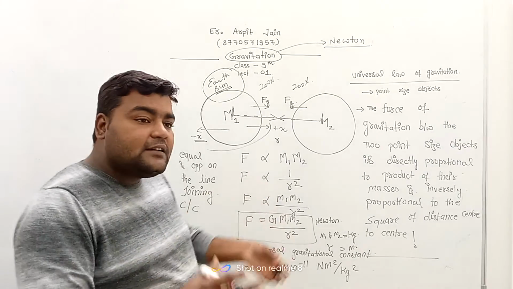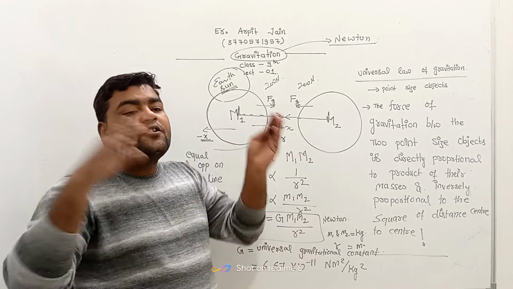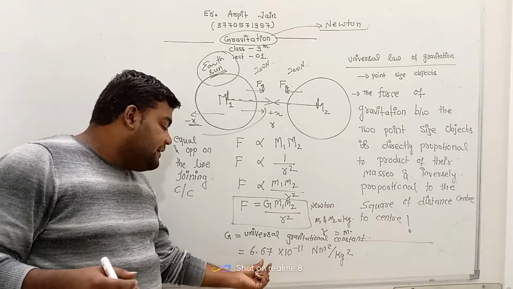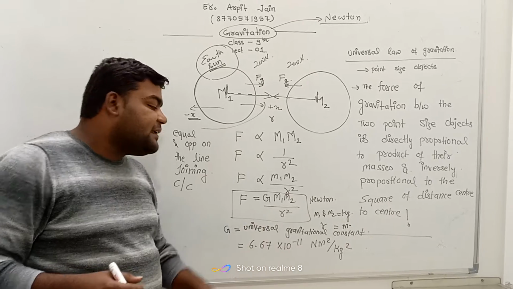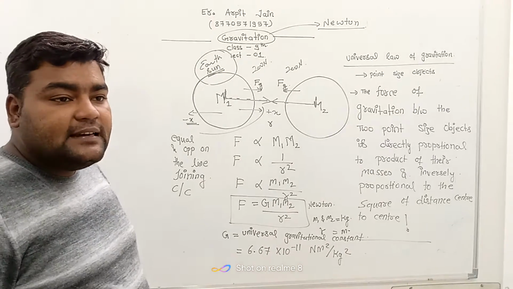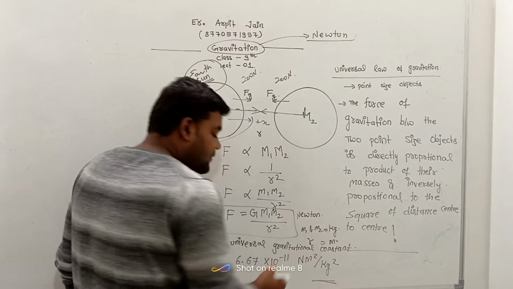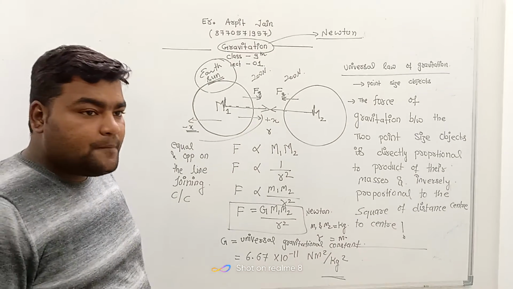Meaning if you are on Earth or Moon or Sun or any other planet or in space, everywhere this G will have the value of 6.67 into 10 power minus 11 Newton meter square per kilogram square. A very important thing here is the unit also.